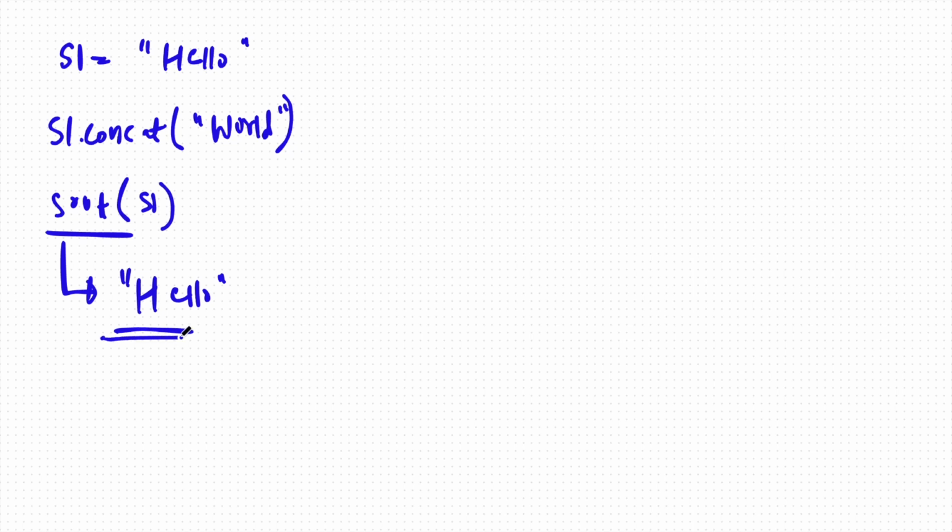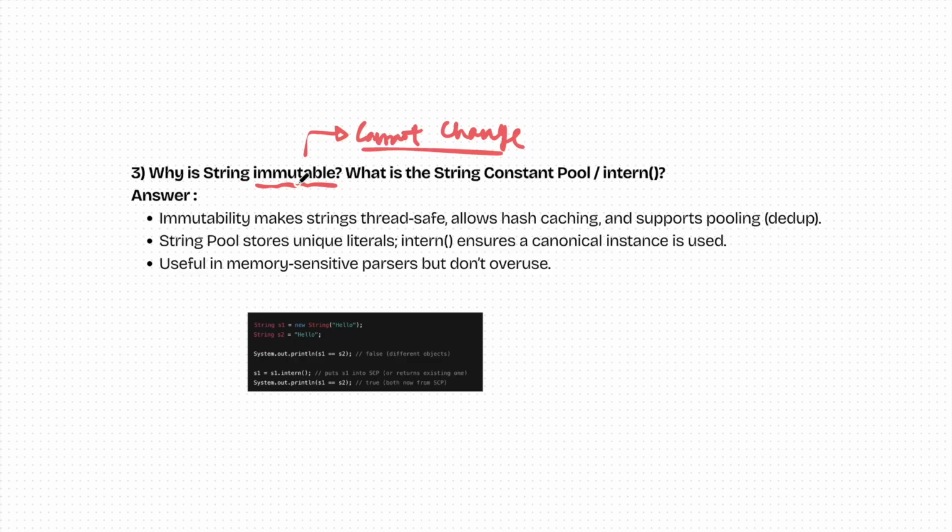Even if I have concatenated hello with world, I will not get hello world because of the property that strings are immutable and the value of a string cannot be changed. You can also write this in Java code and you will get the same output, that you will get only hello. Now why is this the case? Now we have understood the meaning of immutable. All right, the strings are immutable. Now the question is why is a string immutable?